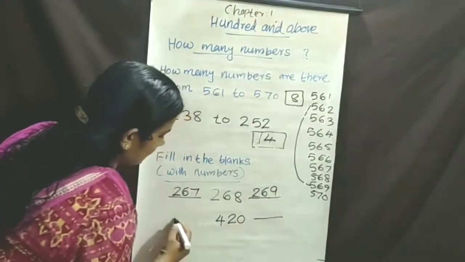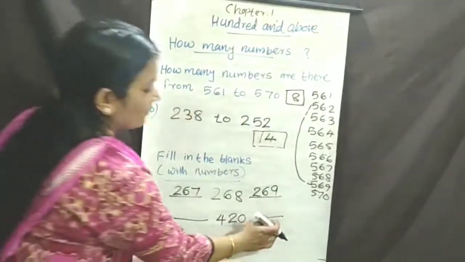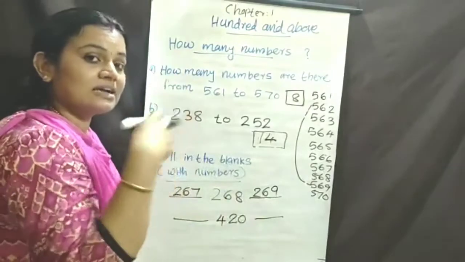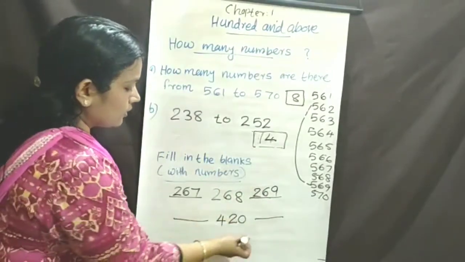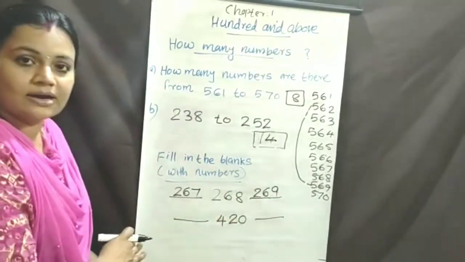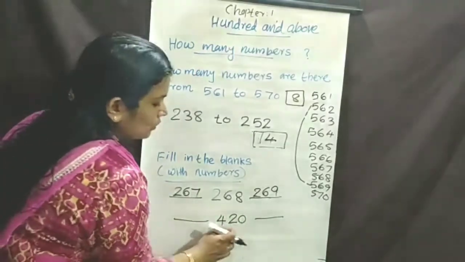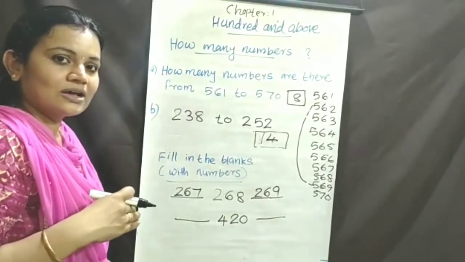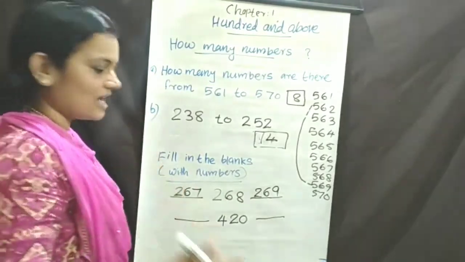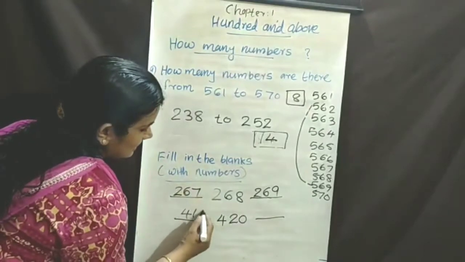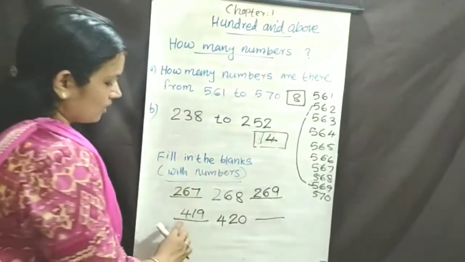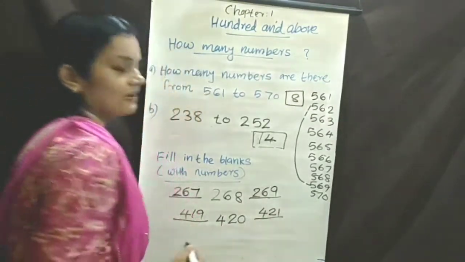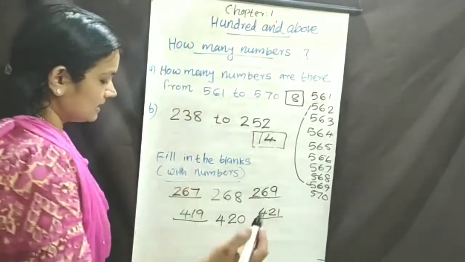Then next, 420. Write the number after and before. This is after, this is before. After means you write just the next number. Before means you write the number before the given number. Okay, 420. 20, before which number? 19. So we can write 419, 420, 421. Okay. The next one.